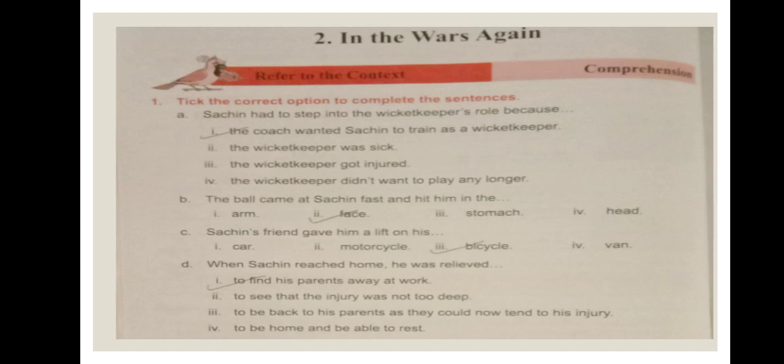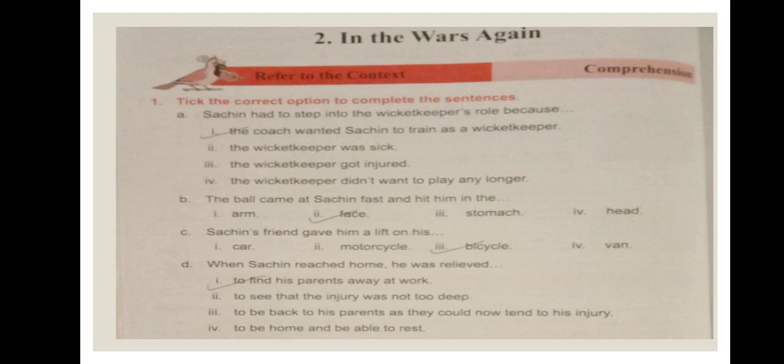Let us go for the workbook now. Open your workbook. In your workbook we have In the Wars Again. The lesson is In the Wars Again. What is the story of In the Wars Again? Yes, it is a story of Sachin Tendulkar, where he got injuries, wounds on his legs and all, and on his face also. So it is about his story.